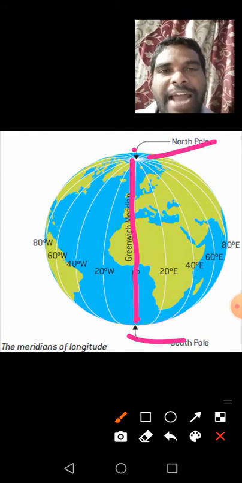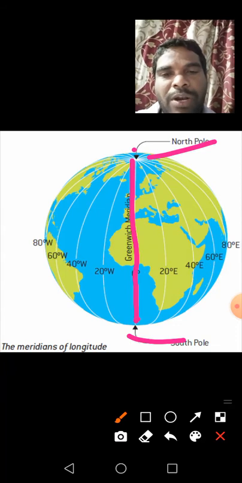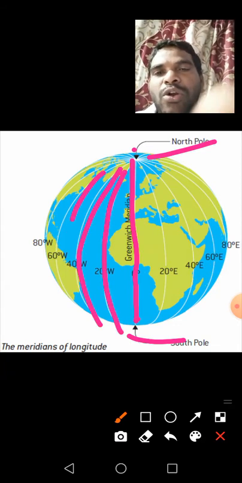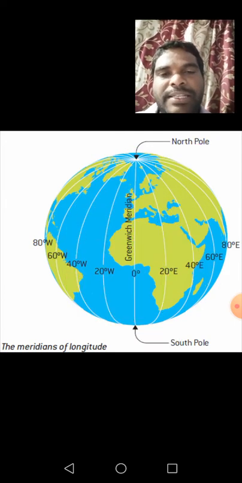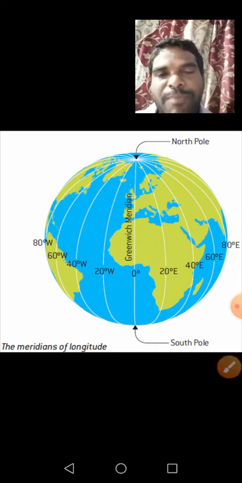Yes, these lines are drawn from one pole to another pole. You should observe all the lines of longitude on the globe. Yes, these are meridians. Understand children? Important features of meridians.